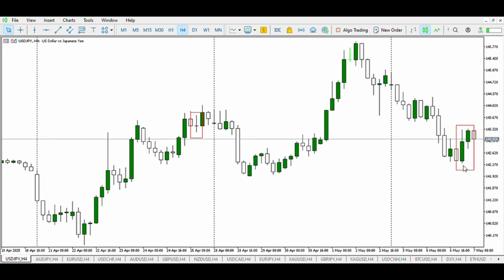Why does the market do this? The market does this because forex trading is a zero-sum game, and for some to make money, some must lose money. So every loss a trader makes is the gain of another trader, and every profit a trader makes is the loss of another trader. So let us get straight to it.